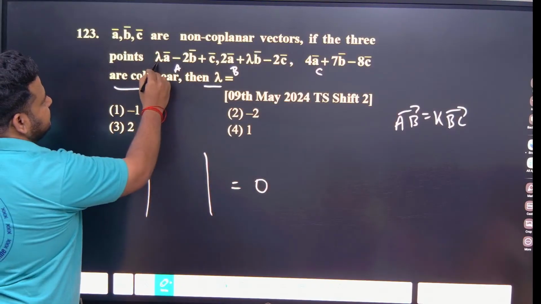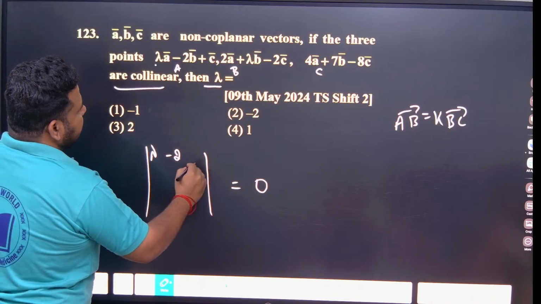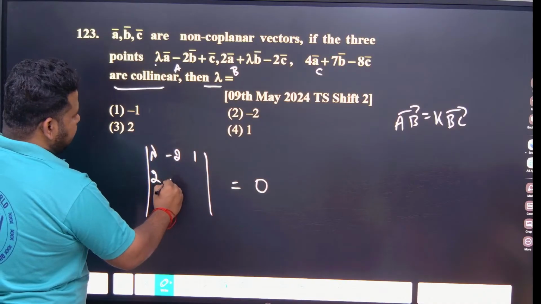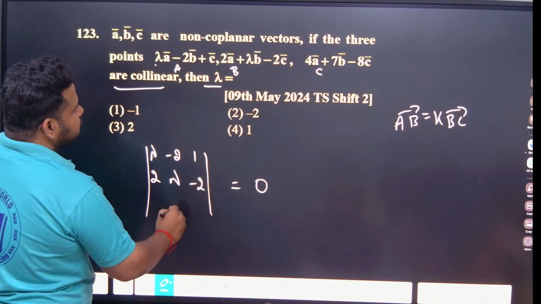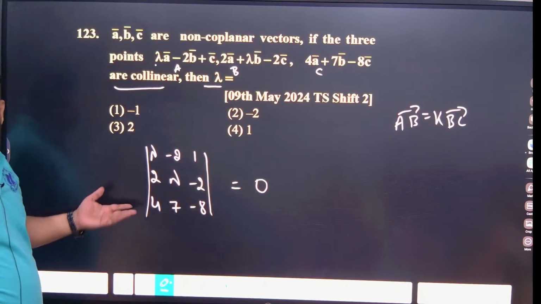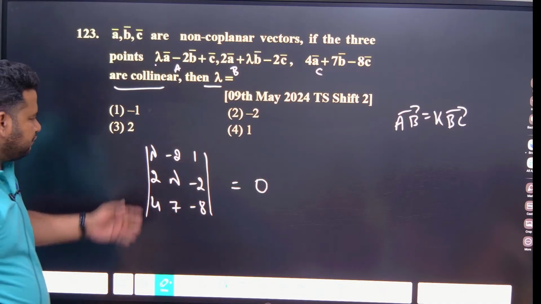Here, the coefficient of this one is lambda minus 2 and 1, that's just 1. This will be 2 lambda minus 2, 4, 7 minus 8. So for this we have to find the determinant. If you equate it to 0, you will get the value of lambda. So find the determinant for this.